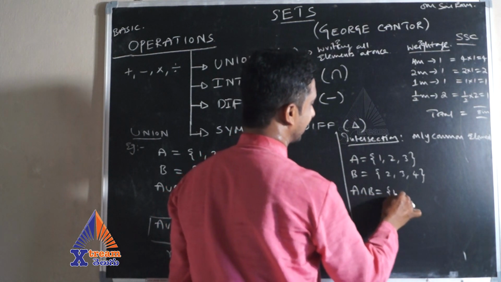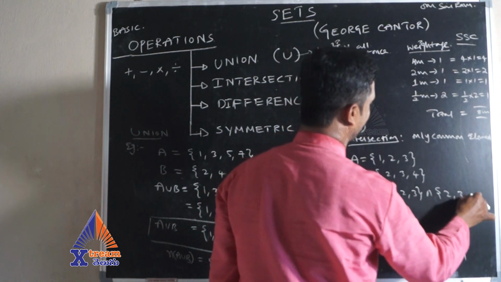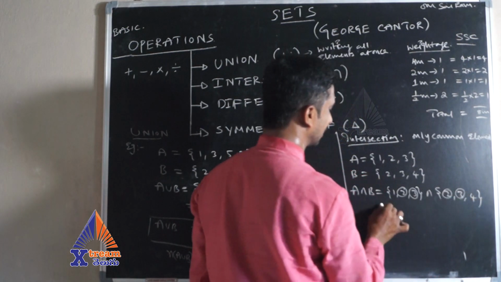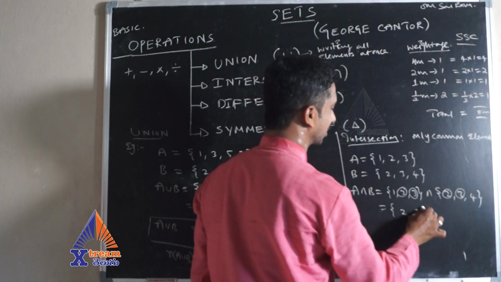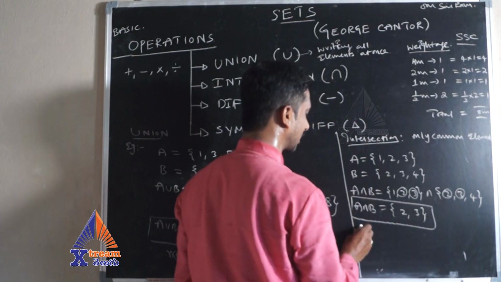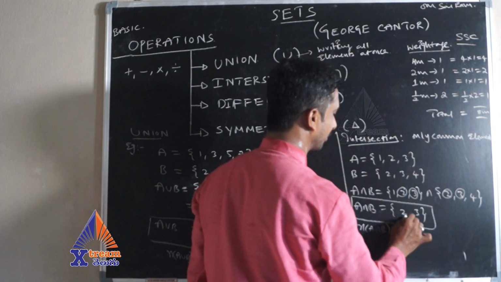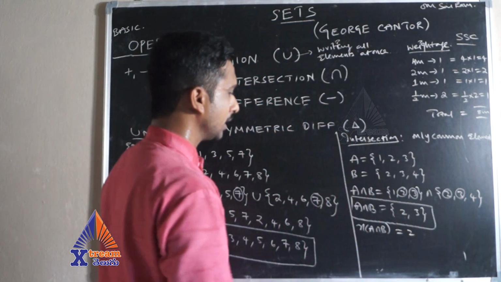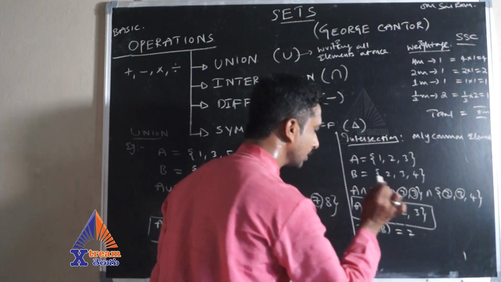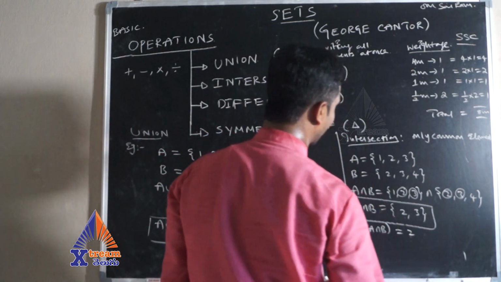The common elements are 2 and 3. So let me write 2, 3. That is A intersection B. So n of A intersection B is 2 elements. So I am writing 2. Here don't write it within the set braces. This is a number, and number means only number. This is a set, so you should enclose it in flower brackets.